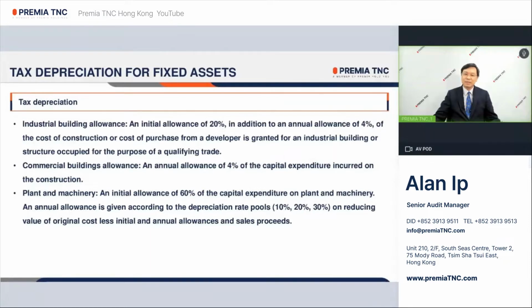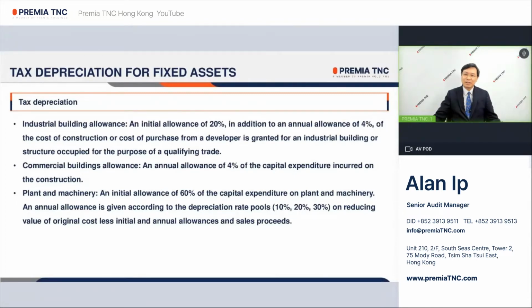For industrial buildings and structures, an initial allowance of 20% in addition to an annual allowance of 4% of the cost of construction or cost of the purchase from a developer is granted for an industrial building or structure occupied for the purpose of acquiring foreign trade. For other buildings and structures, that is commercial buildings and structures, an annual allowance of 4% of the capital expenditure incurred on the construction is applicable.